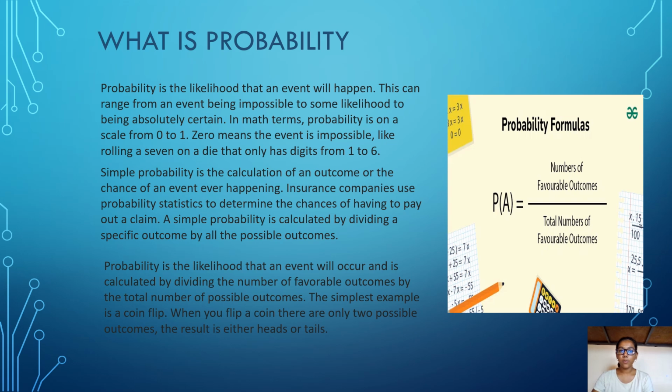Simple probability is the calculation of an outcome or the chance of an event happening. Insurance companies use probability statistics to determine the chances of having to pay out a claim. A simple probability is calculated by dividing a specific outcome by all the possible outcomes. Probability is the likelihood that an event will occur and is calculated by dividing the number of favorable outcomes by the total number of possible outcomes. The simplest example is a coin flip. When you flip a coin, there are only two possible outcomes. The result is either head or tail.